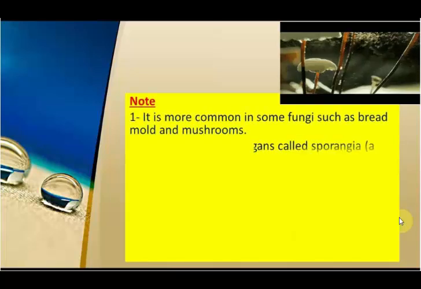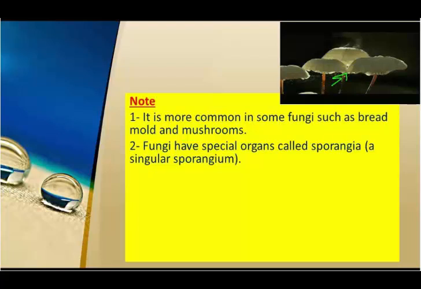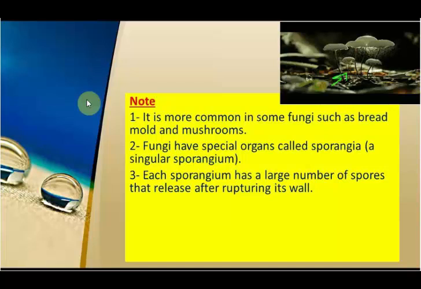Fungi have special organs called sporangia, which is a plural of sporangium. And the sporangium is this part that we saw before, the spores get out from it. Each sporangium has a large number of spores that release after rupturing its wall, and it appears in the video here in front of you. When spores find a suitable environment, they start growing to give a new organism.